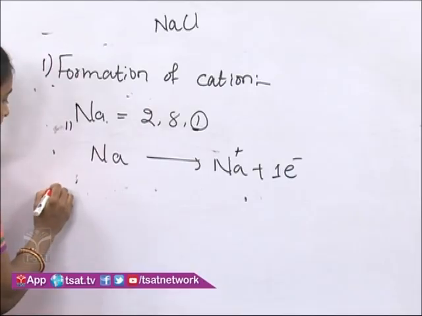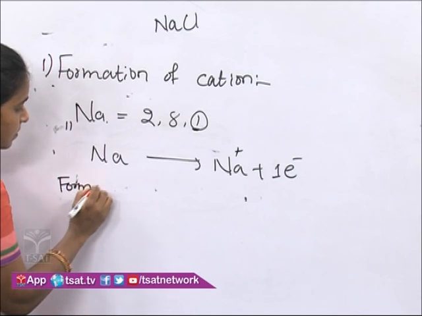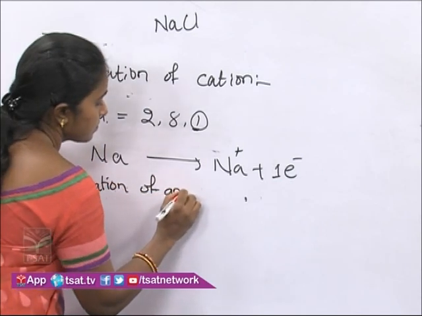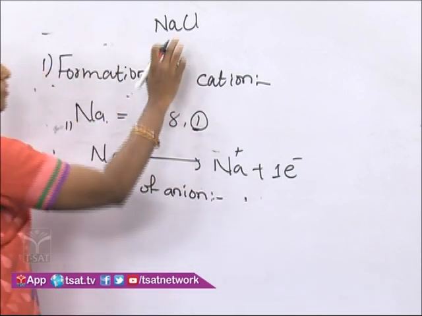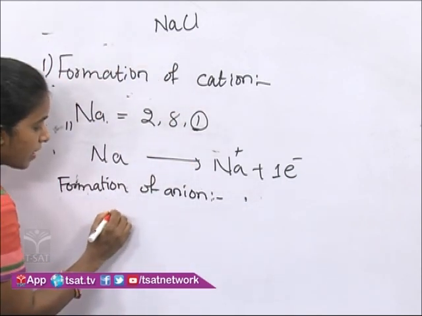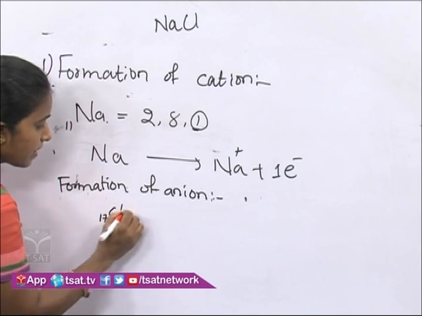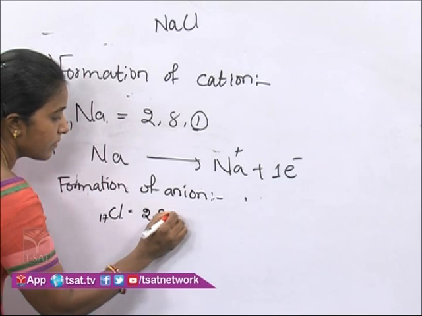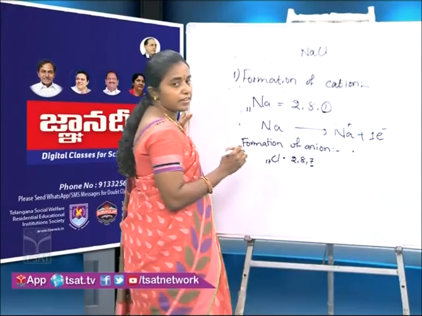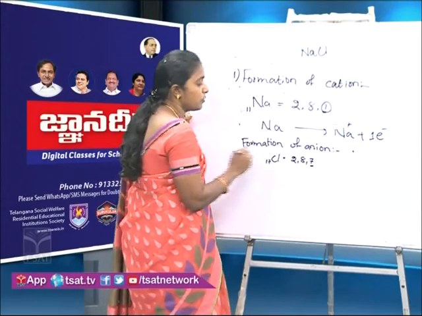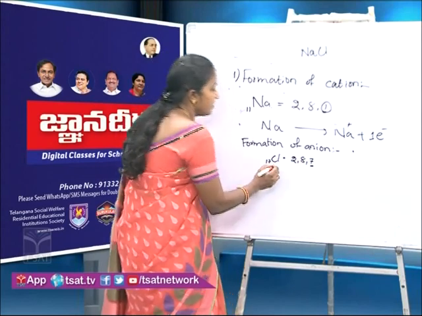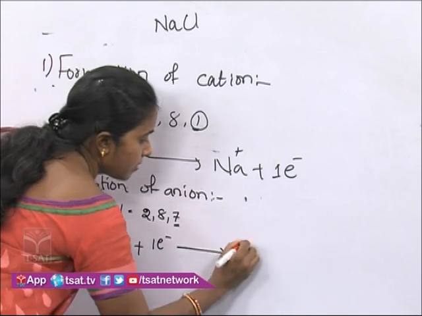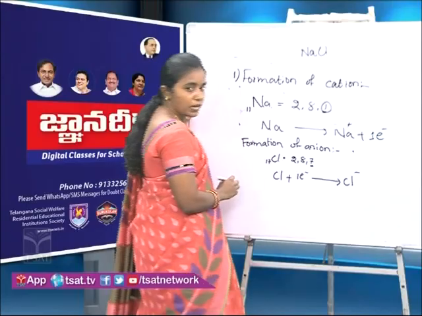And second step, formation of anion. Here chlorine forms an anion, and the atomic number of chlorine is 17, and the electronic configuration of chlorine is 2, 8, 7. So in the valence shell it is 1 electron short of attaining the octet configuration. That is why chlorine easily gains 1 electron and forms a negatively charged chloride anion.